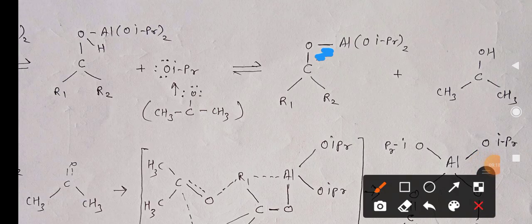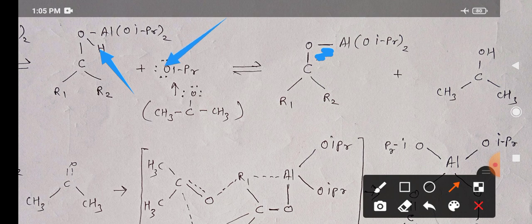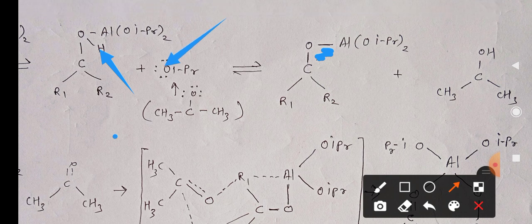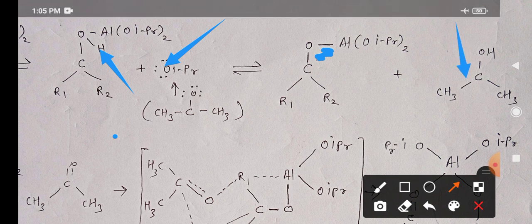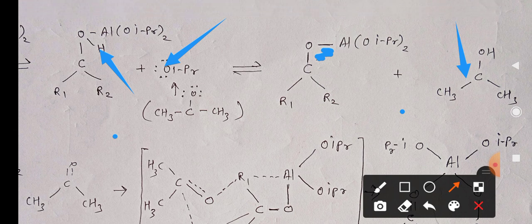You can see that the hydrogen which is bonded with oxygen is given out and gets attached with the oxygen. In such a way, there is formation of CH3 COH CH3.